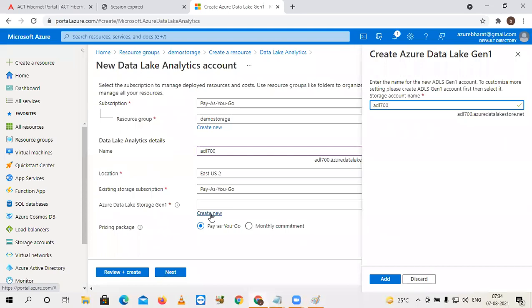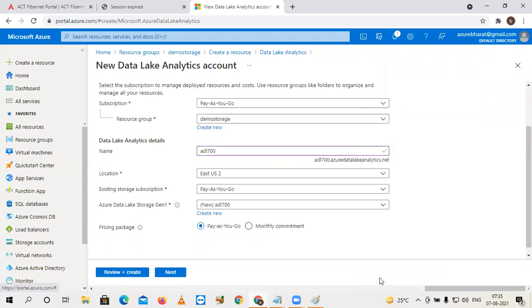adl700.azuredatalakestore.net. Okay, so this is the URI we have generated now. Now I'm going to click on the add button. The storage account is created now, and that account is added here. There is an option for pricing package. Number 1, pay as you go. Number 2, monthly commitment. When to go for what?